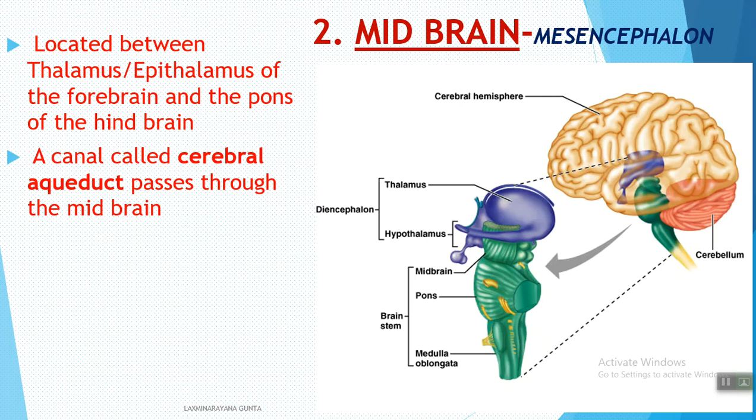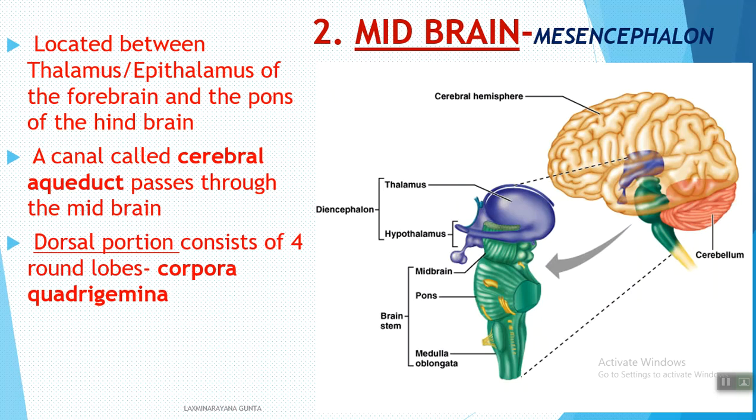There are four ventricles, and the cerebral aqueduct, which connects the third ventricle with the fourth ventricle of the brain, runs through the midbrain. The dorsal portion of this midbrain consists of four round lobes called corpora quadrigemina.